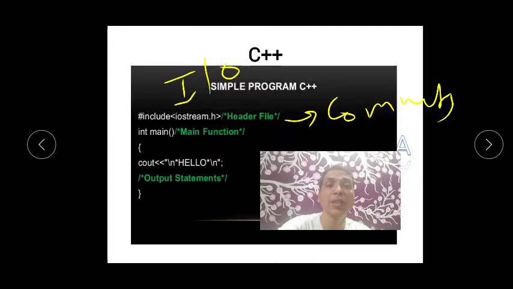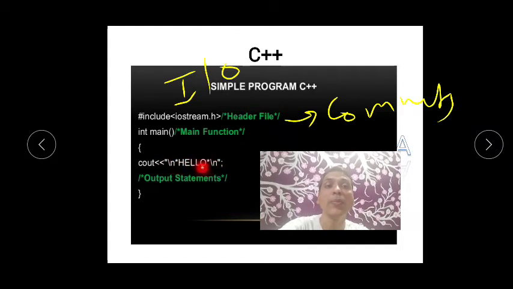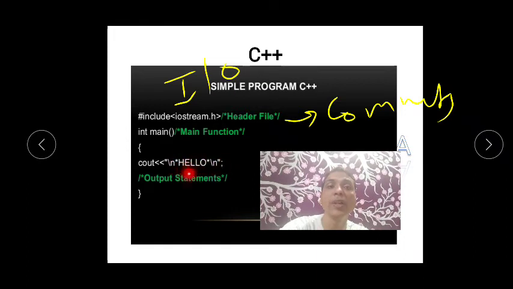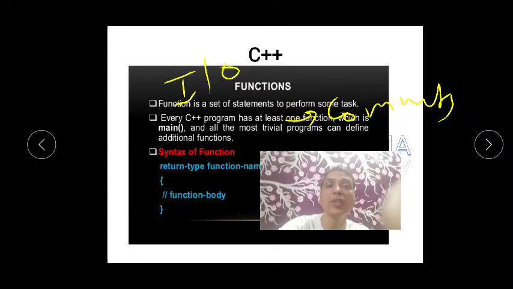a message or the output. Now what will be the output? Whatever you write in double quotes, can you see these double quotes are there, that is hello will be printed, and can you see \n. So that means, like how we have an enter key, same way it will behave like an enter key only. Leave one line and then it will print hello. Okay, now what do you mean by this? This is a block. I think just now we have seen the rule.